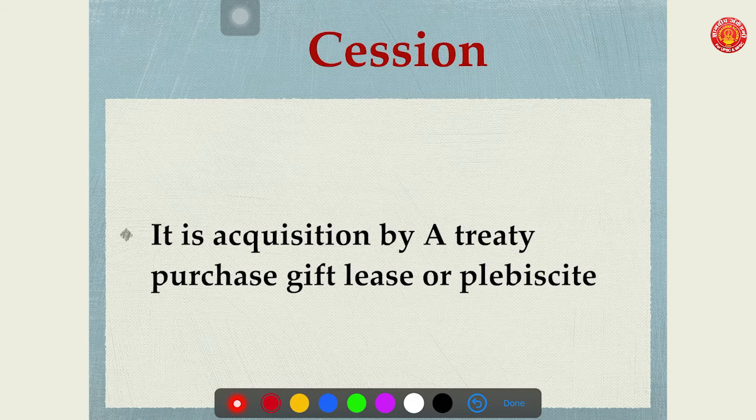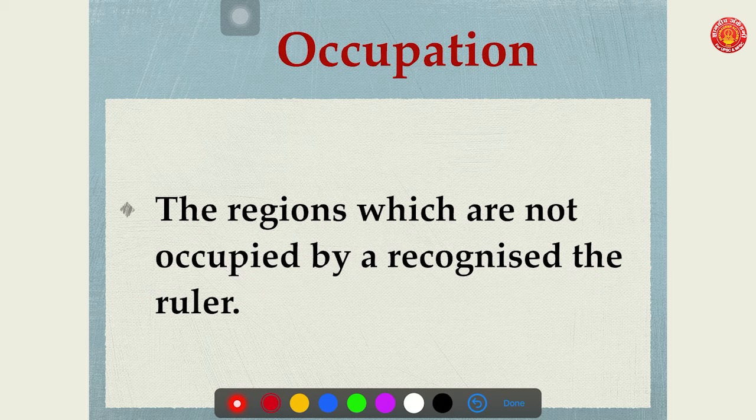First, what is the meaning of cession? It is acquisition of a foreign territory by a treaty, which means agreement, by purchase of that particular region, getting it as a gift, for a lease or through plebiscite. So whenever a foreign territory is acquired by India through treaty, by purchasing that land, by taking it as a gift, or on a lease or plebiscite, it is called cession. So keep this in mind.